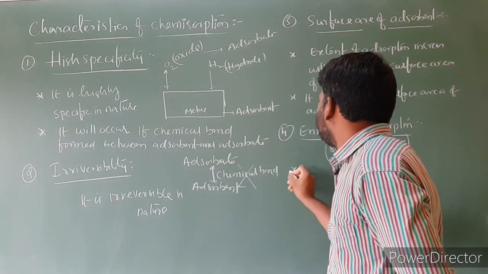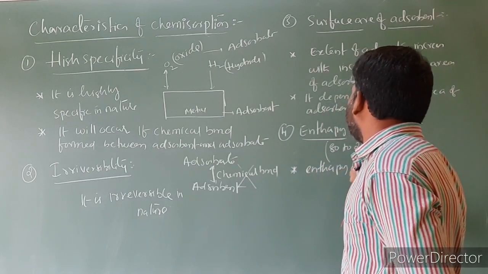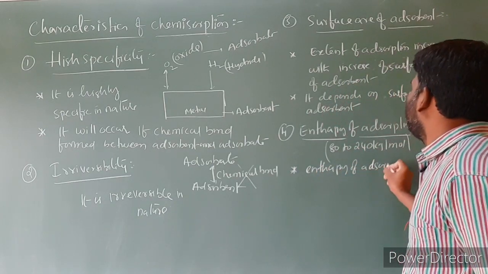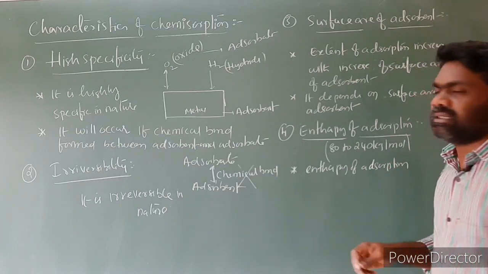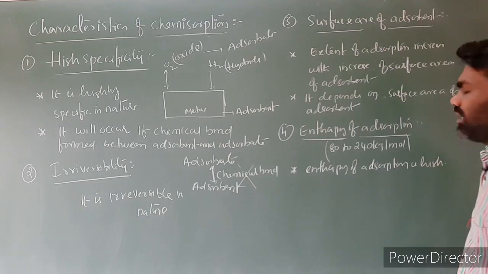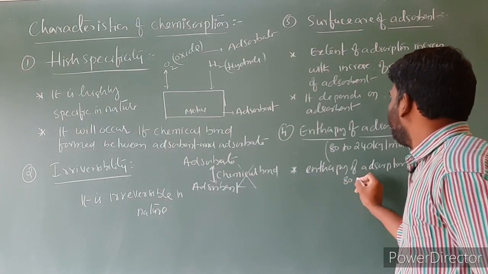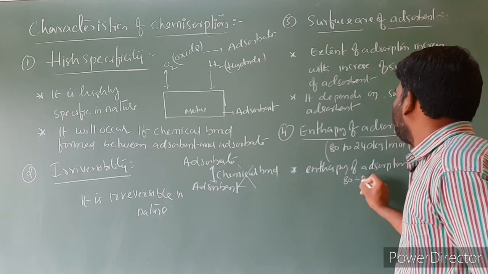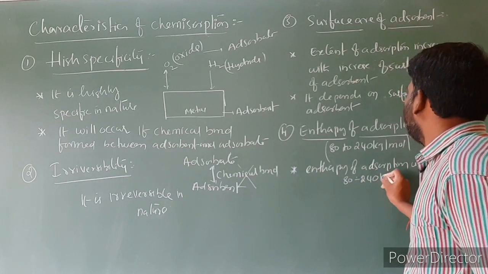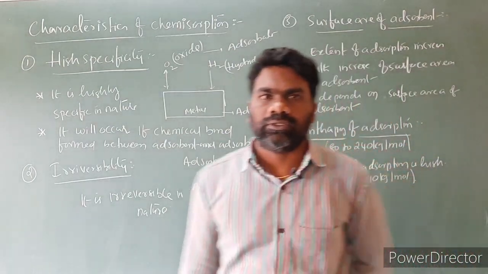So first point, enthalpy of adsorption is high. It is around 80 to 240 kilojoule per mole.